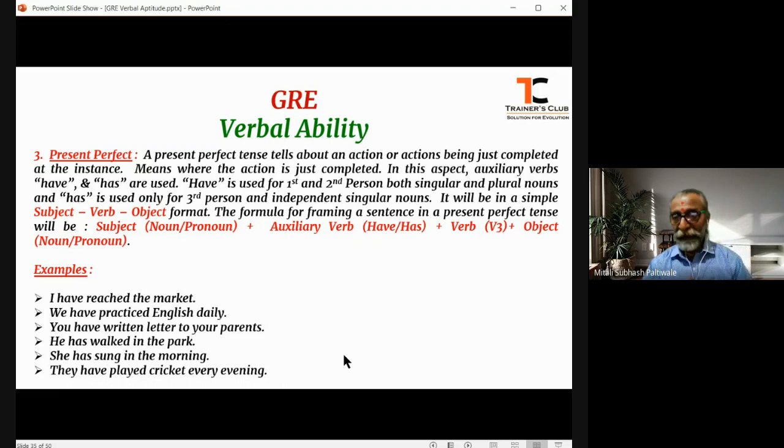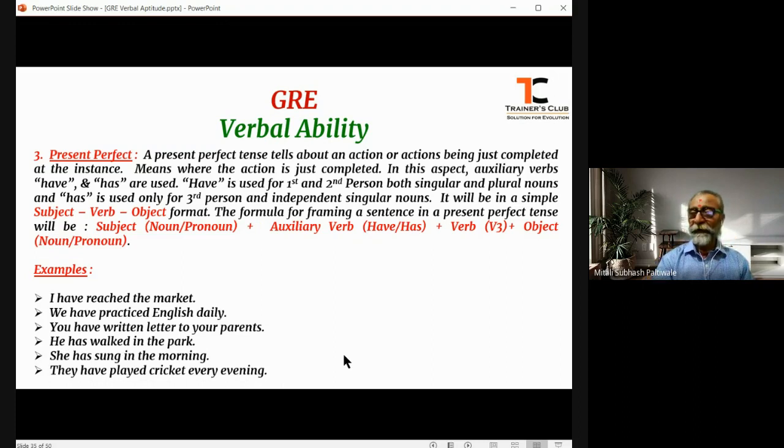Hope, my dear friends, you are able to understand the tenses clearly here. Once you understand these tenses, it will be quite easy for you to frame the sentences and also identify the type of the sentence or the tense of the sentence clearly. Why I am telling you these things is, as I told you, in English, 10 to 15% of present tense is used.